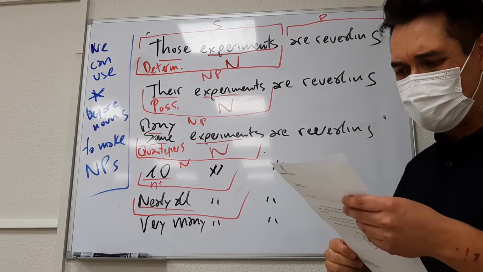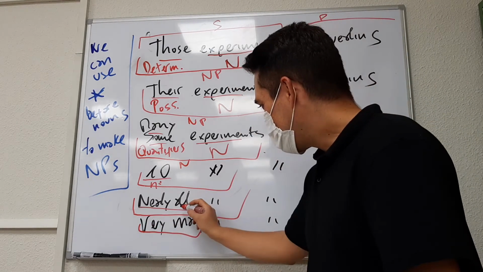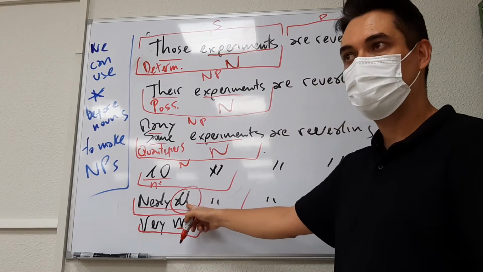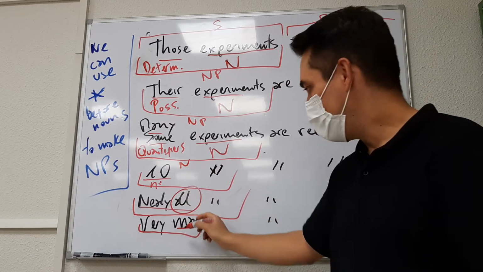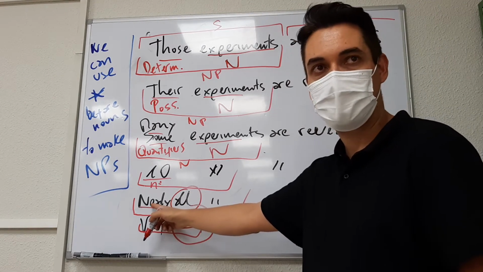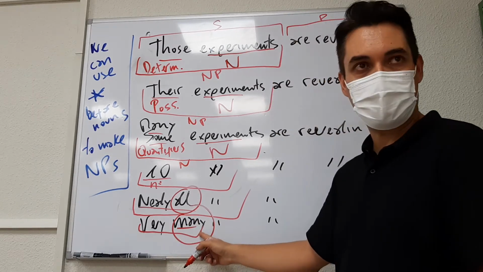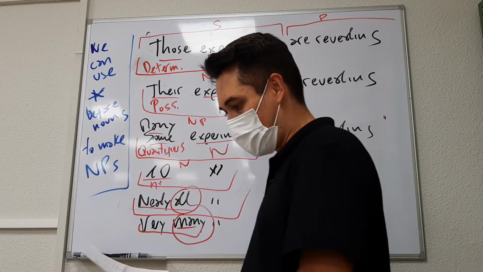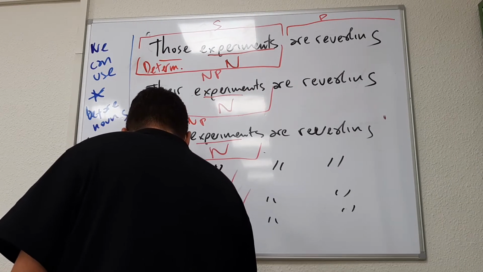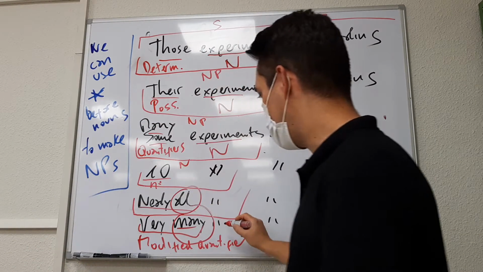Nearly all experiments. What is nearly all? What is very many? Those are modified quantifiers. All is a quantifier. Many is a quantifier, but they have a modifier. Nearly all, a quantifier, modified. Very many, a quantifier, modified. So together, again, noun phrase.